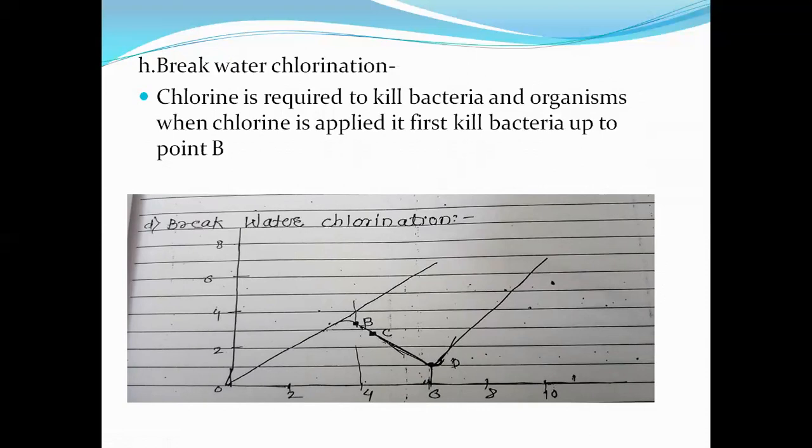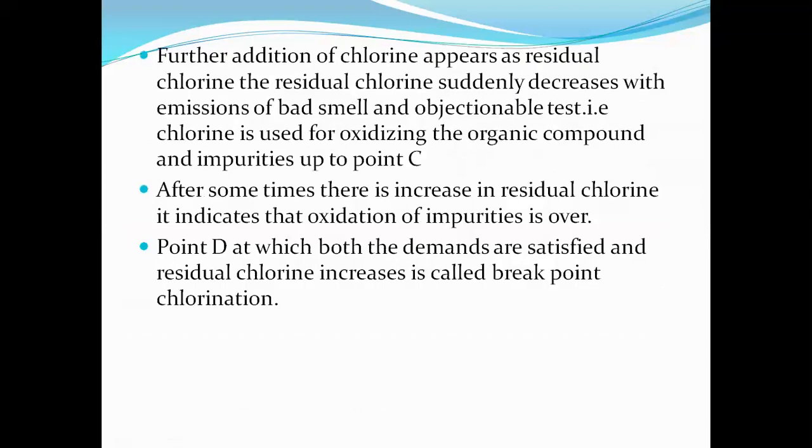Now just consider we have applied the chlorine to the water. Then it will remove the bacteria and organisms which can be present in the water, and this is up to this point B. When we apply chlorine to water at this zero point, then at point B, it can kill bacteria and organisms which can be present in the water. Now next, see what is the next further addition.